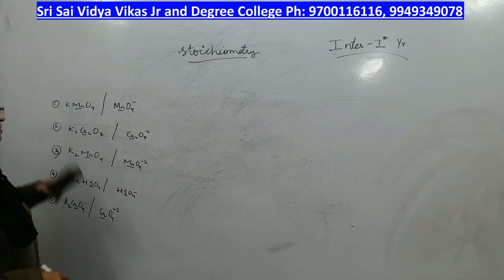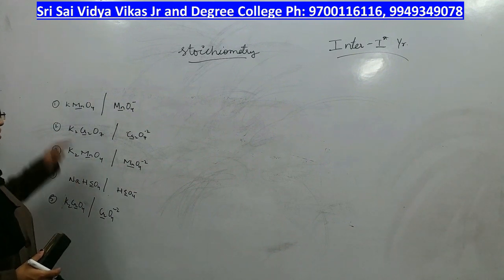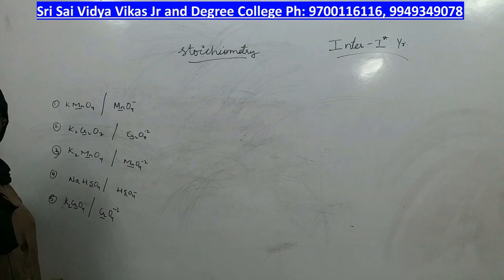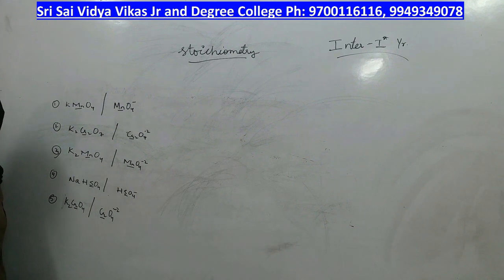Okay, the first thing you have to know is potassium means it will be in the form of what ions? K plus ions, right? Wherever potassium is there, wherever sodium is there, that means potassium and sodium have +1 charge, and even hydrogens are also having +1 charge. For one potassium you have to take +1, for two potassiums you have to take +2.